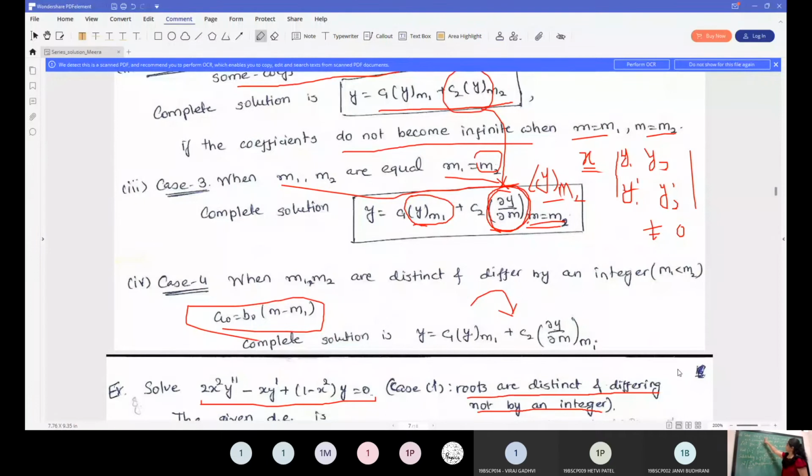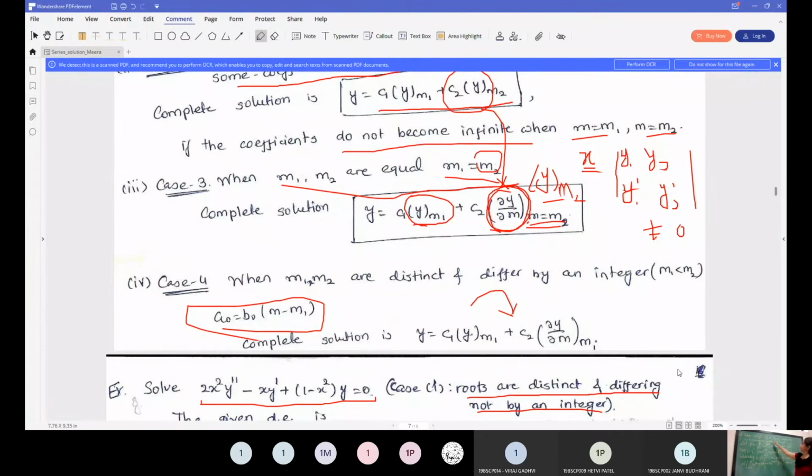Then minus x into y dash, and y dash is over here. So that is summation k equal to 0 to infinity ak into k plus m into x raised to k plus m minus 1.